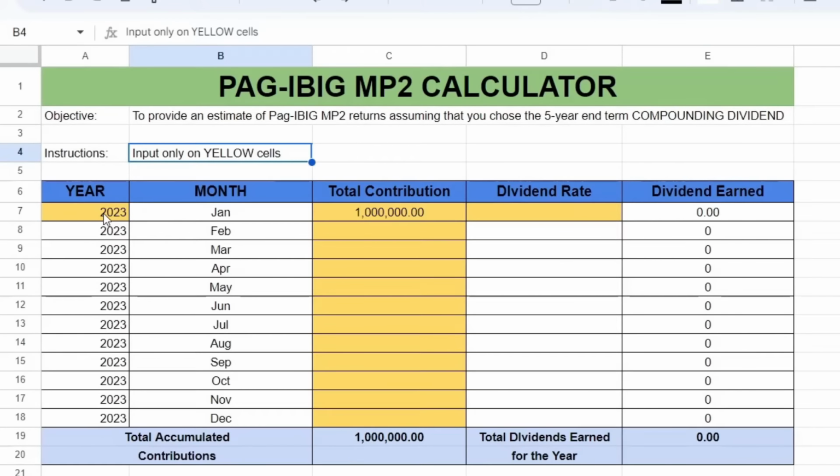Okay? So, for example, nag-start ka ngayon 2023. So, ilalagay mo 2023. And then, yung dividend rate for 2023 ay next year pa natin malalaman, around April or May. And dito naman sa contributions, input mo lang yung total contributions mo for each month kasi monthly ang basis ng dividend calculation. For this calculation, gagamitin lang natin ang 2018 to 2022 na dividend rates.